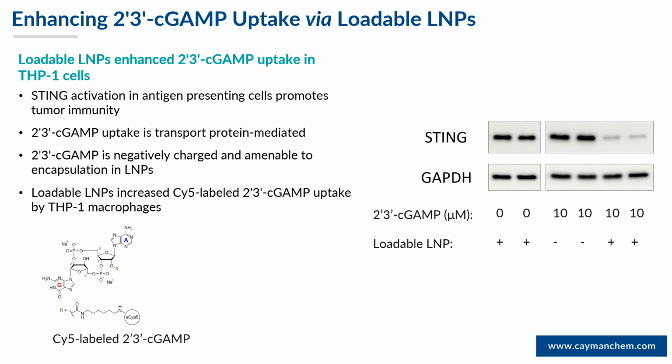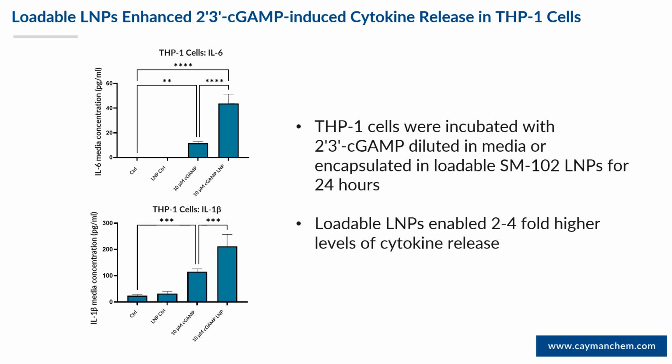However, when the same dose of cGAMP was delivered via loadable LNPs, we saw a drastic reduction in STING protein abundance, suggesting activation of STING. We also measured cytokine production by THP1 cells in response to these treatments, and we observed that for the same dose of cGAMP, loadable LNPs were able to effect higher levels of IL-6 and IL-1 beta production.